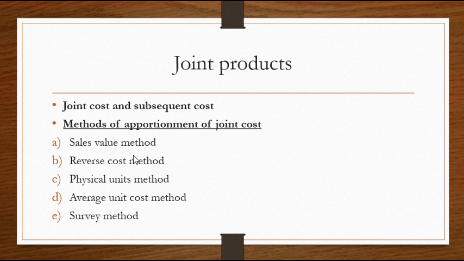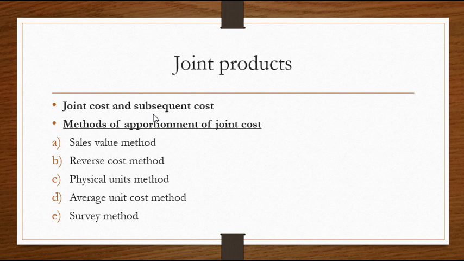So the net value is calculated by deducting the following from the sales value. So what are the expenses? What you are going to deduct from the sales value is estimated profit margin, selling and distribution cost after split of processing cost. So the net values of individual products so obtained are taken as the basis of apportioning joint costs.